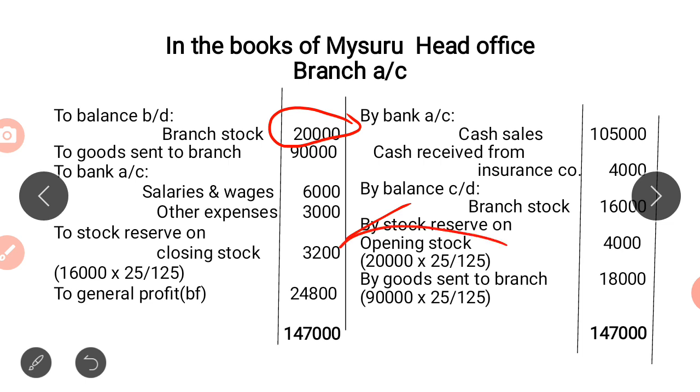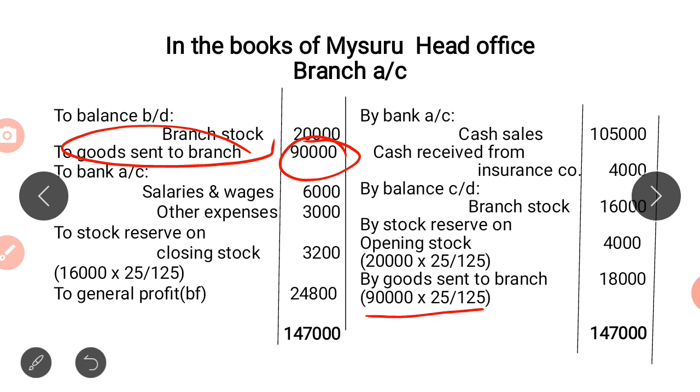What is the balance? 20,000. The same amount has to be considered here. 20,000 into 25 by 125, we will get 4,000. Similarly, we have to calculate for goods sent to branch. We have to credit it, the loading has to be credited. So we will write by goods sent to branch, on this 90,000 into 25 by 125, we will get 18,000.